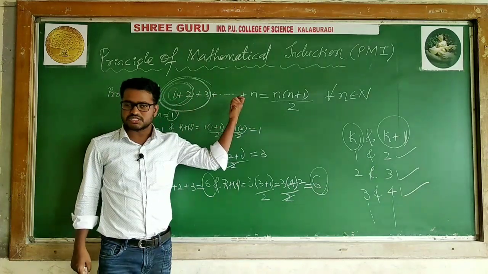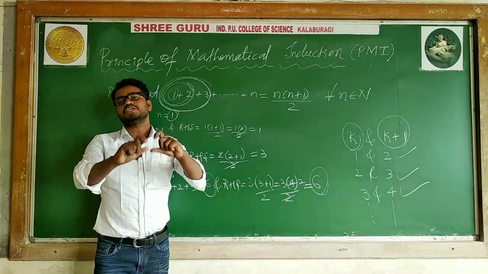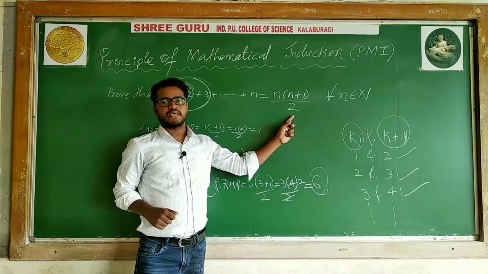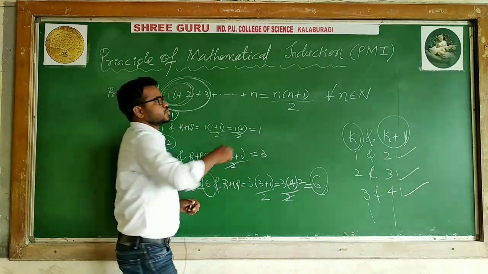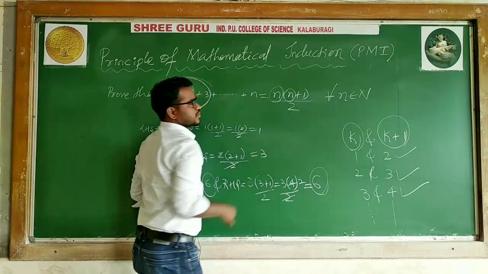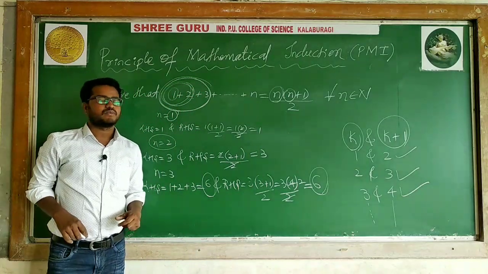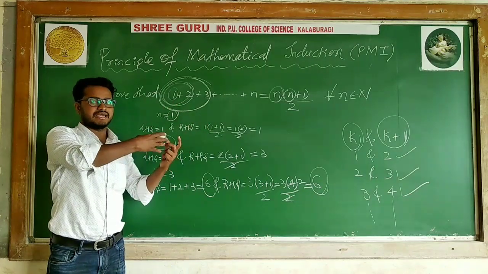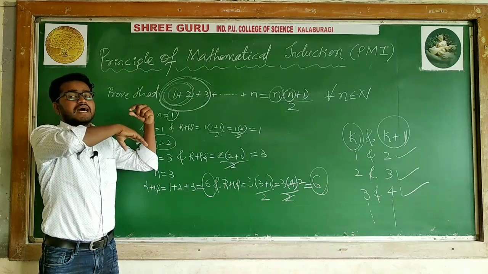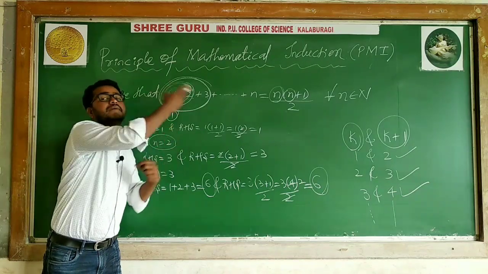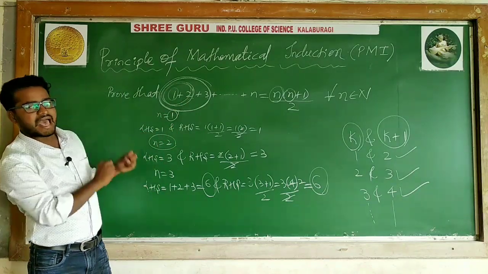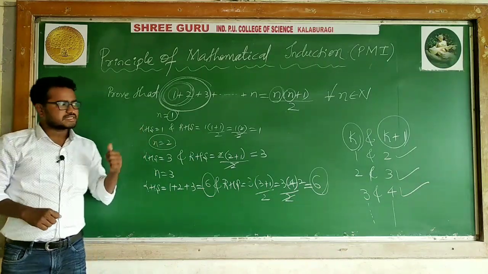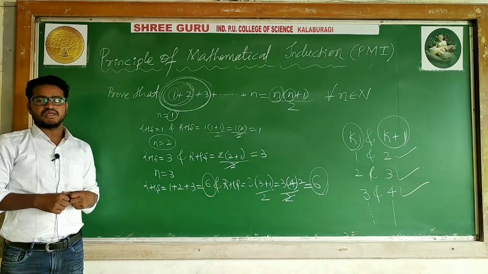Wherever the given statement is in this format, I will keep it in k form, which means I will get k plus 1 divided by 2 and so on. In the case of k plus 1, try to prove with n replaced by k plus 1. Whenever one particular format is given, show that n is replaced by k in the place of n. In the last case you prove it in the case of n equal to k plus 1. If the statement holds as usual, taking k and k plus 1, then you decide the statement is true for all natural numbers.